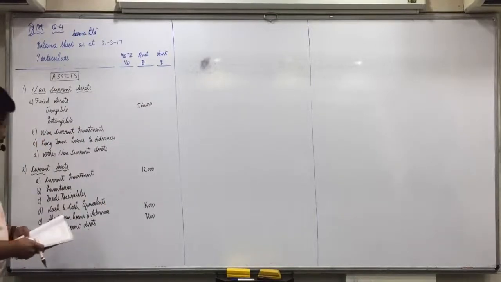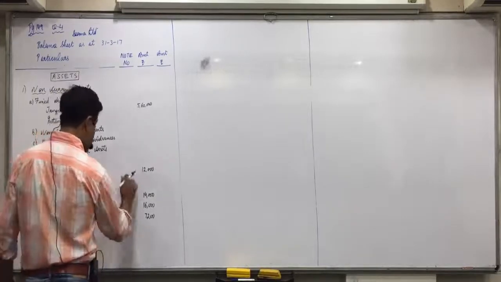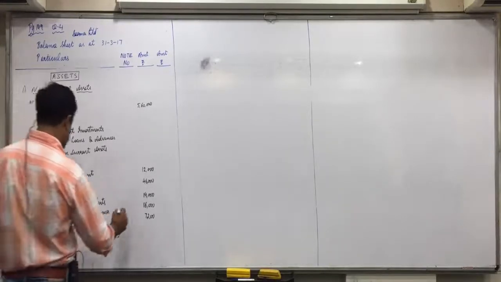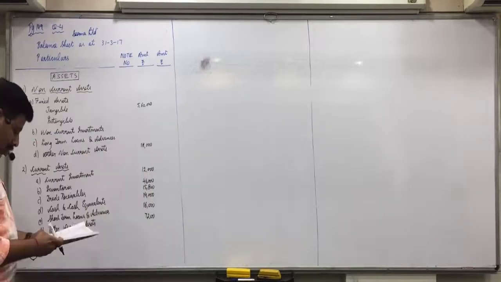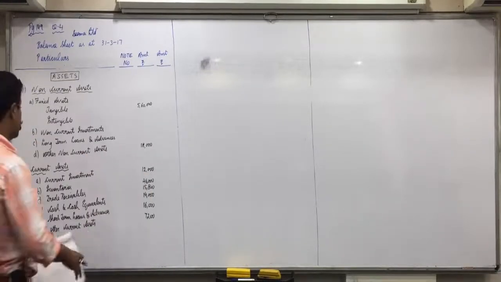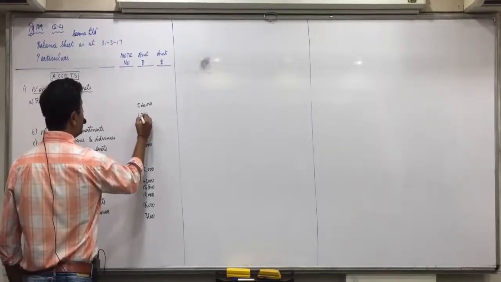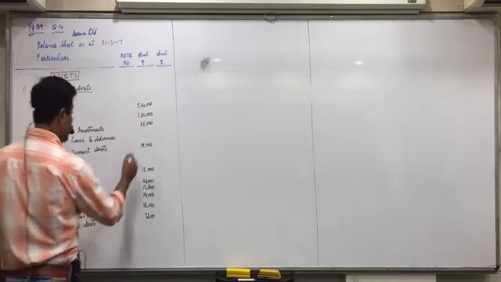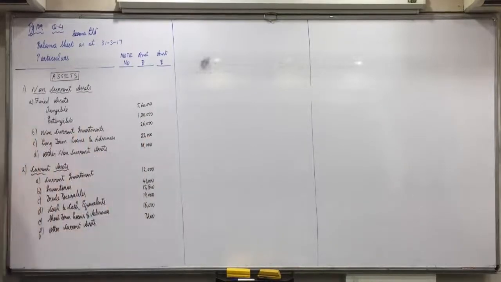Cash and cash equivalents, 14,000. Inventory, 46,000. Trade receivables, 15,800. Other non-current assets, 18,000. Non-current investments, 26,000. Fixed assets, intangible, 1,20,000. Long-term loans and advances, 22,000. So no nils here. All amounts are available.